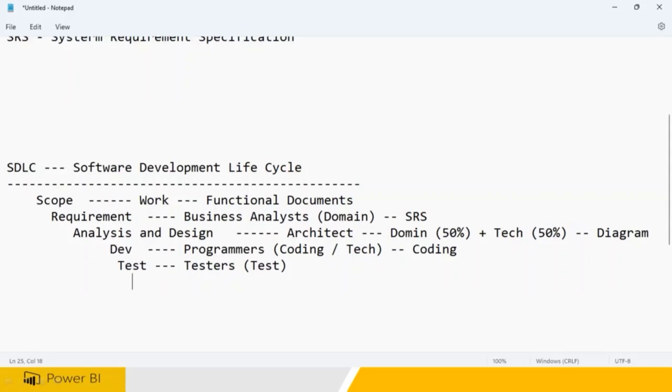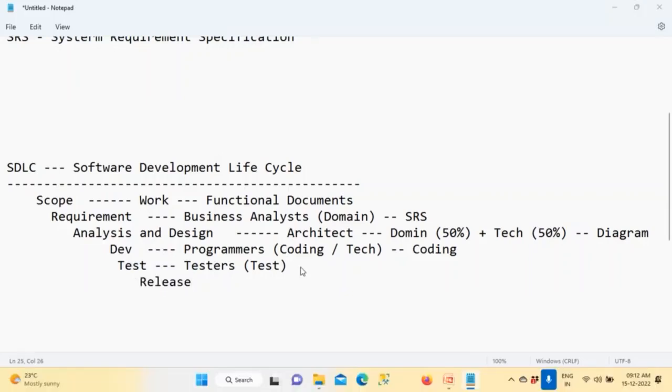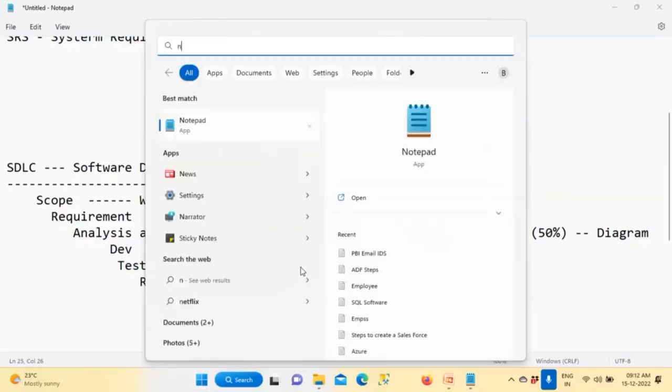So testers are going to be identifying the bugs. Bugs means issues in the coffee or issues in the projects. They will be verifying and alerting, and based on that, you keep on developing. Once the final testing is over, you are going to be releasing the software. Clear? So this is what is called the life cycle.